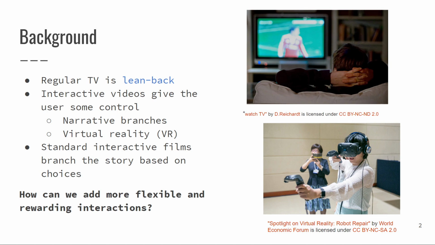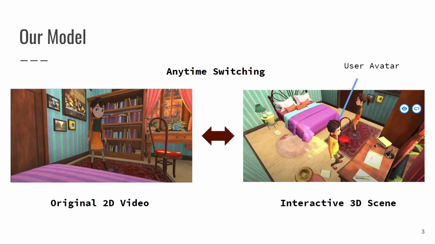So how can we add more flexible and rewarding interactions to regular videos? Like a video game or VR, our model uses a three-dimensional environment to provide deeper interactions. At any time, the user can switch from watching the original video to a 3D scene. This is an explorable version of the current video frame. By controlling an avatar, the user can walk around and interact with the scene.